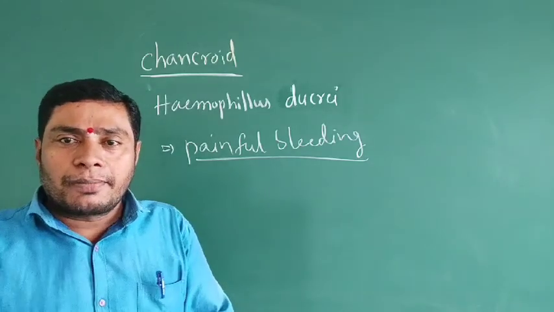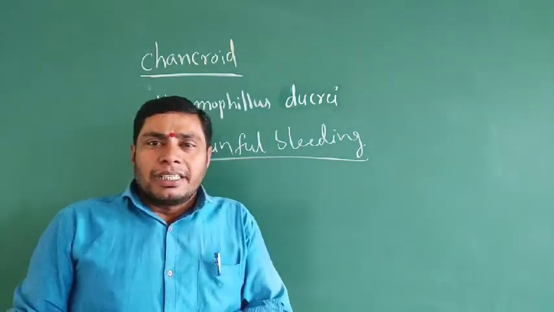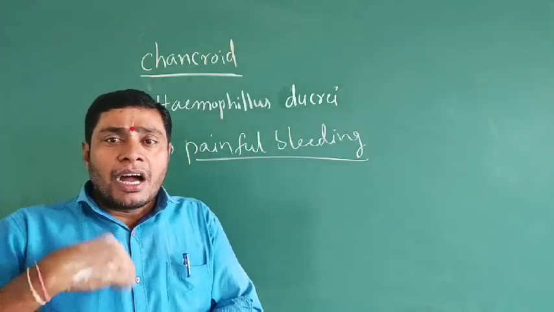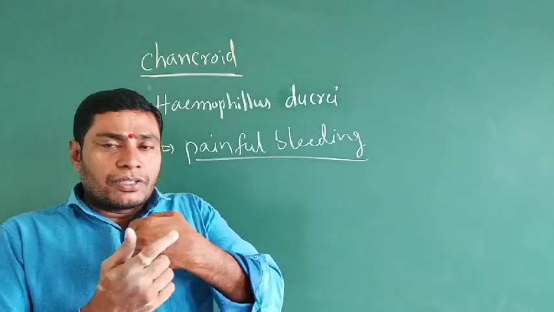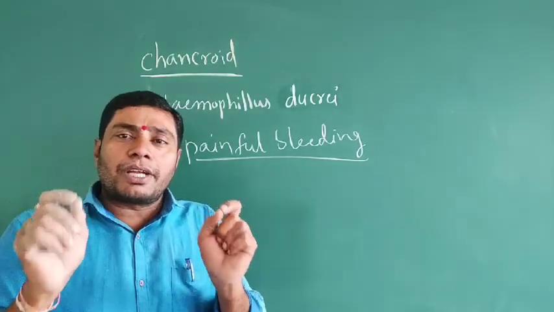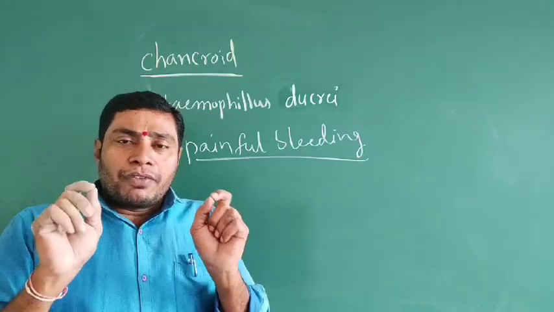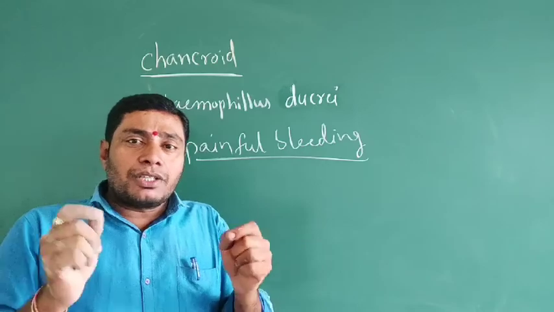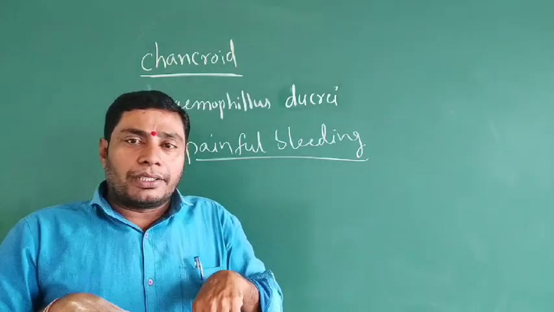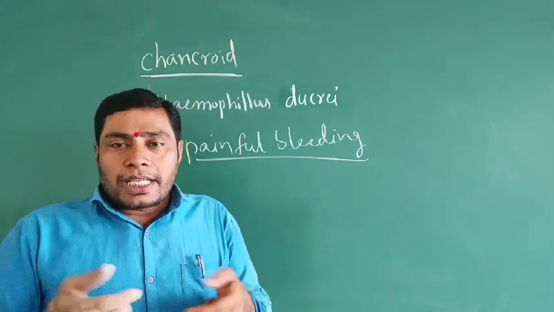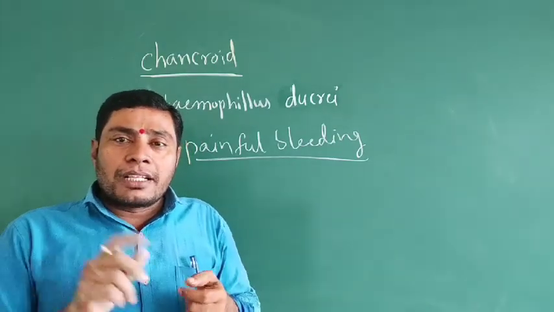Ulcers will occur. What are ulcers? Injuries inside the body are known as ulcers. Injuries on the outside of the body that we can see are known as wounds. Injuries we can't see easily, that occur inside the body, such as inside the nose, inside the ears, or inside the external genitalia, are known as ulcers.